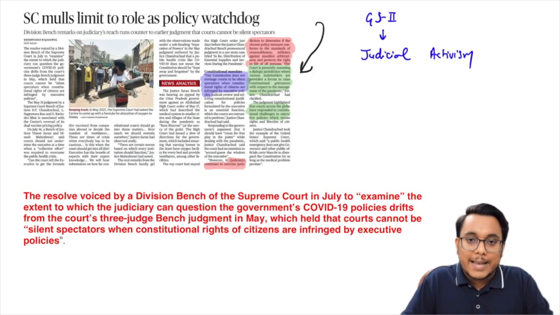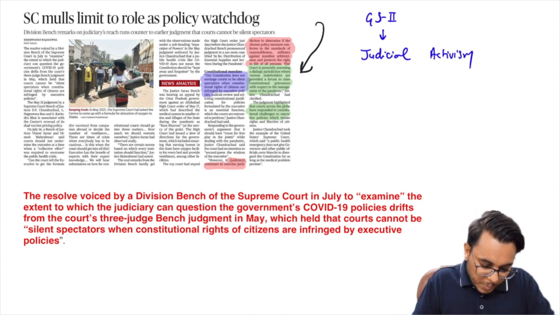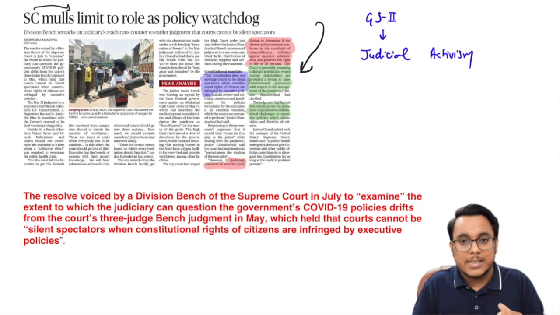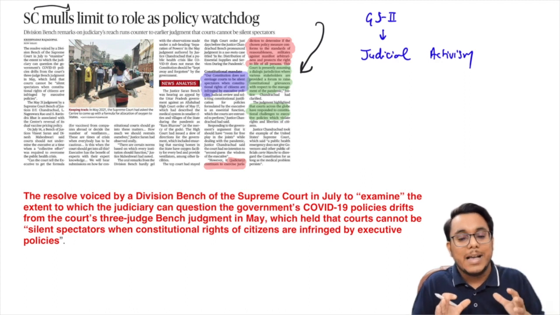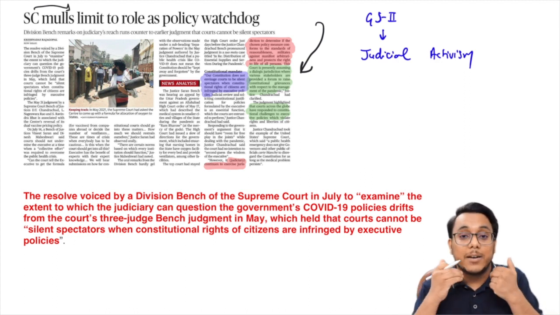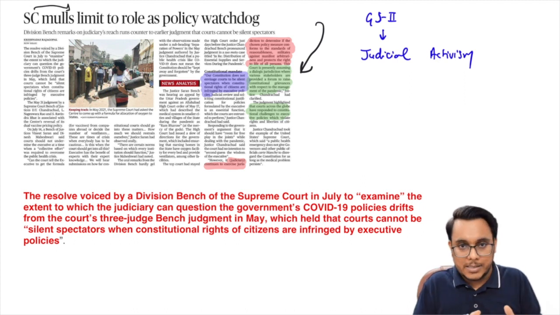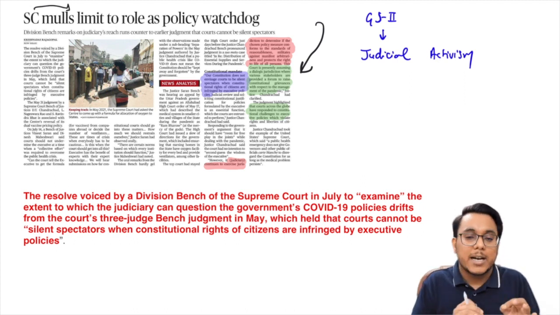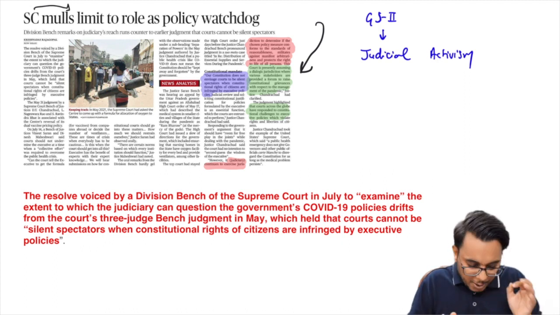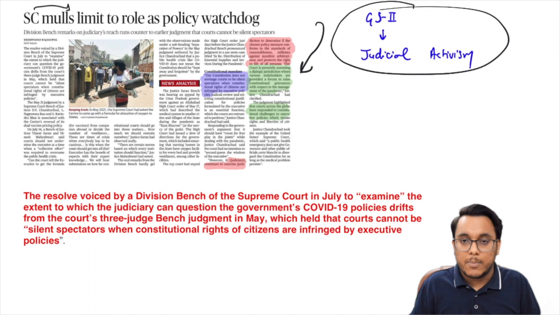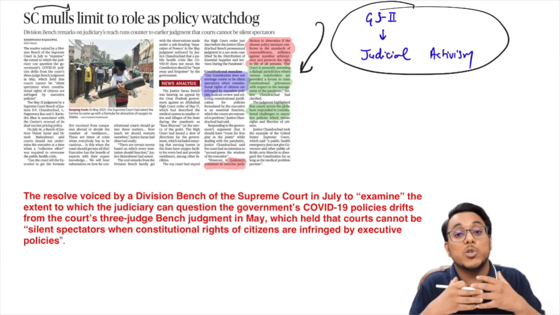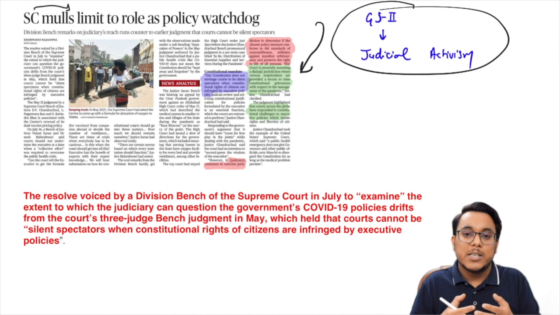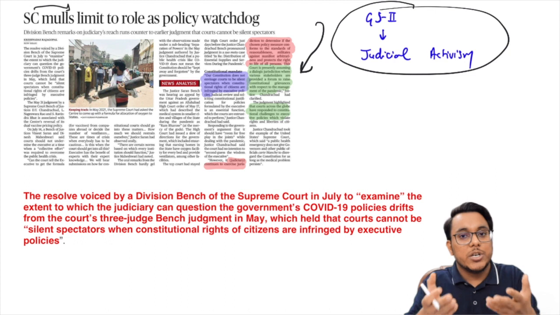Now guys, this article again taken from the Hindu talks about the Supreme Court's recent decision, where the Supreme Court has provided that the judiciary should not interfere too much in the working of the executive. Now guys, such kind of article we have taken up earlier. First of all, this article will be important for GS paper number 2, the topic of judicial activism and judicial restraint. Judicial activism is when judiciary oversteps its mandate and goes into the domain of executive or legislature, and when it goes into the other domain, we say that judiciary should restrain. So judicial restraint comes here.